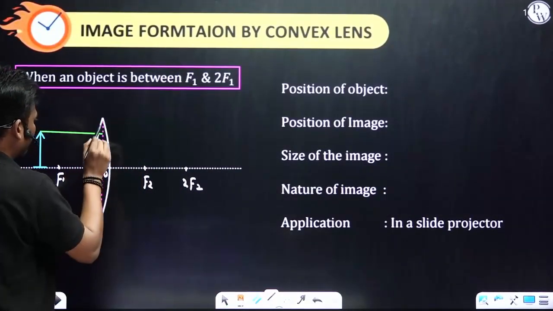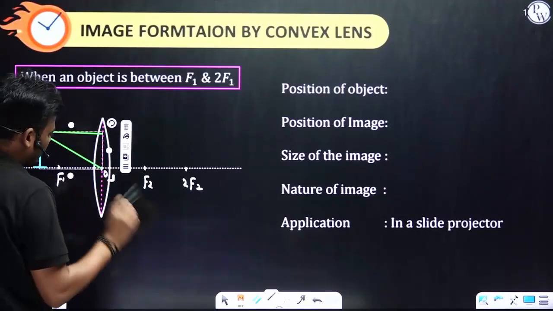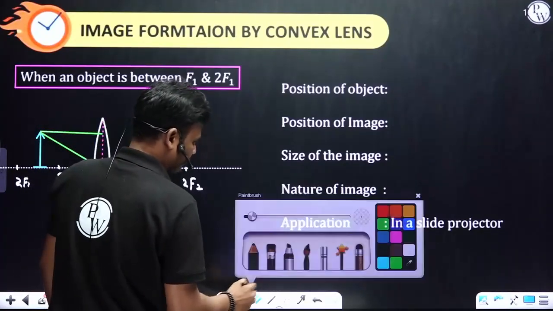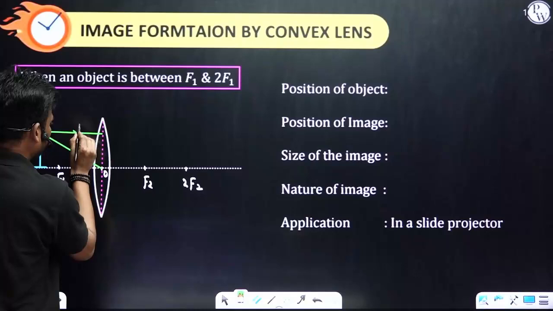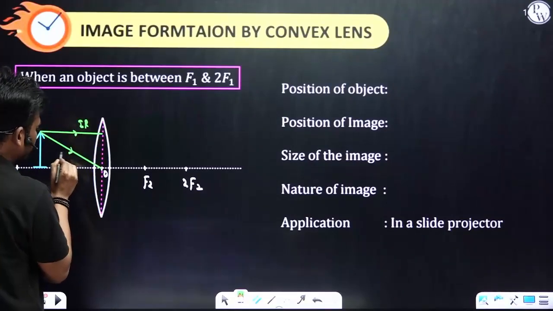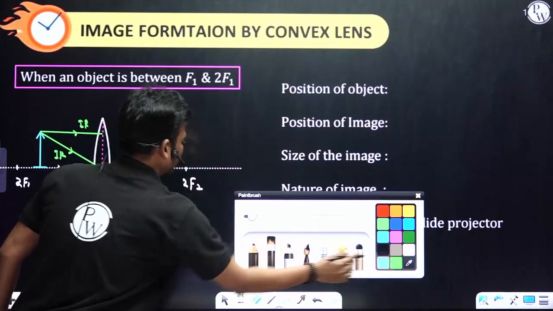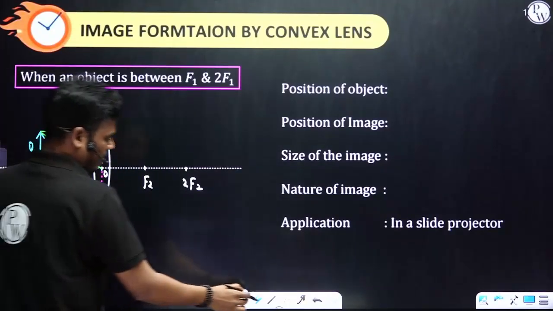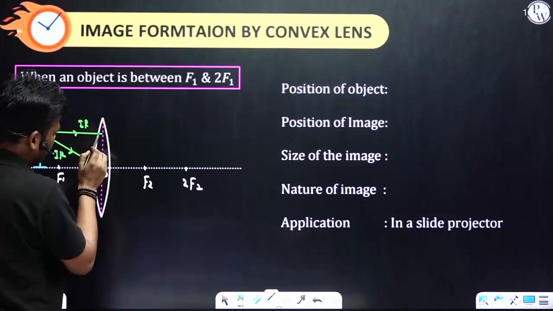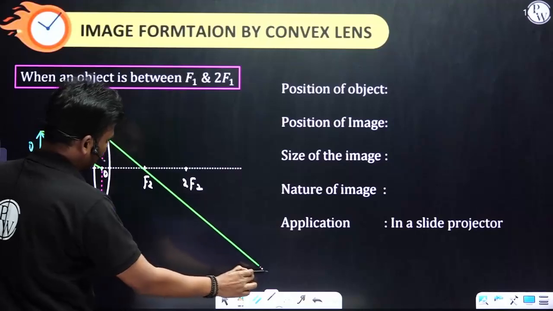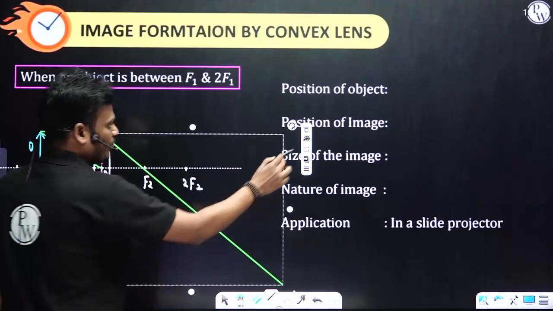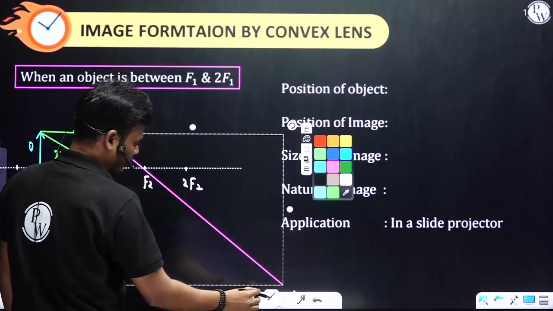One is always parallel, and another one passes through the optical center. This is an incident ray and this is also an incident ray, and this is the object. According to the rule, if the ray is parallel, the refracted ray passes through f2.